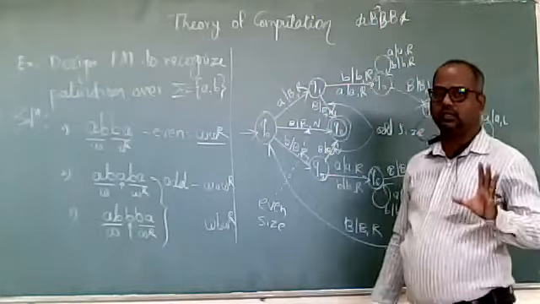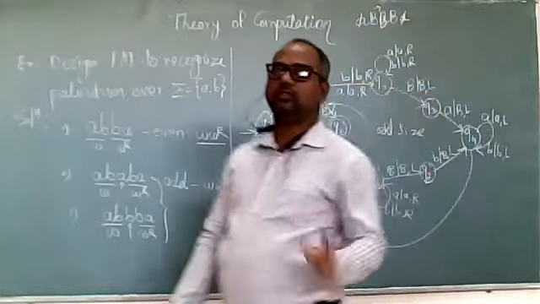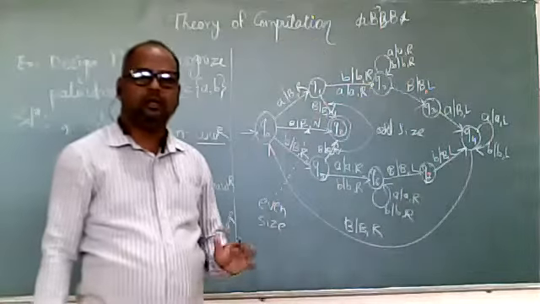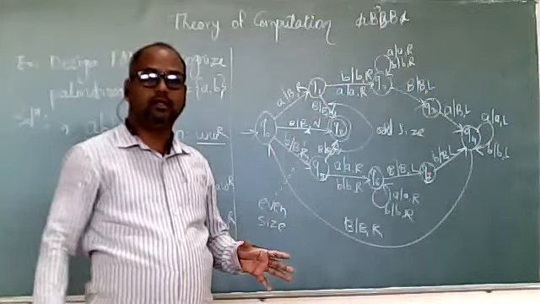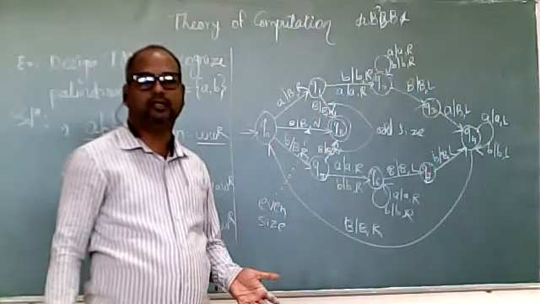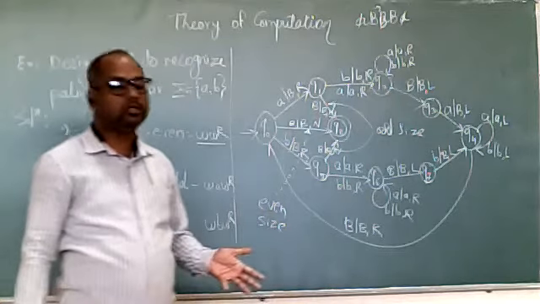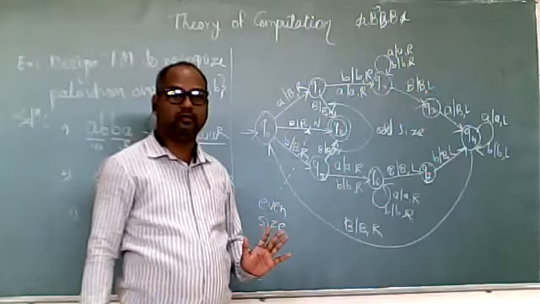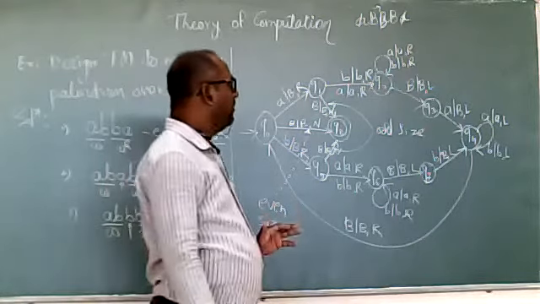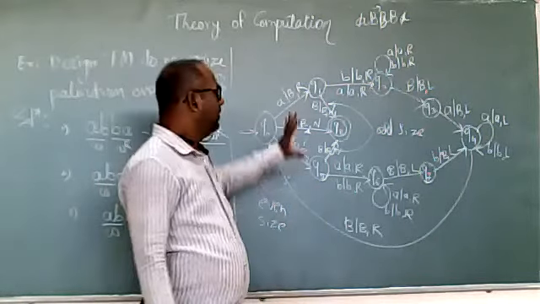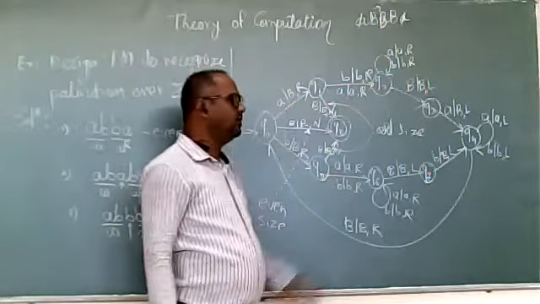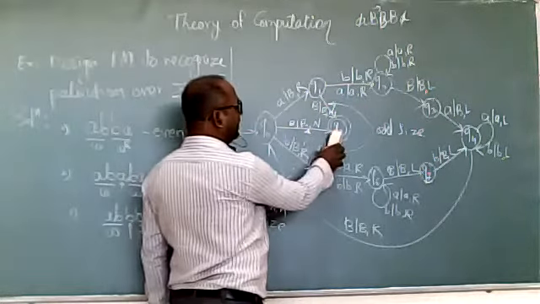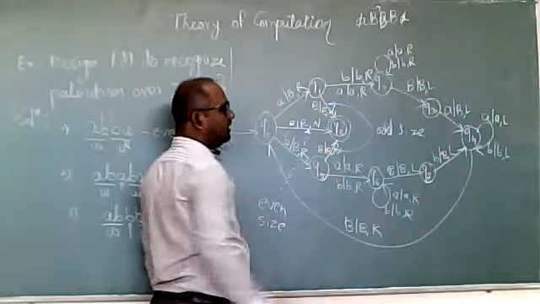Now suppose they change the question: recognize the non-palindrome, meaning all the strings which are non-palindrome. We just have to reverse this. Now for even we were getting the final state here, and for odd here.